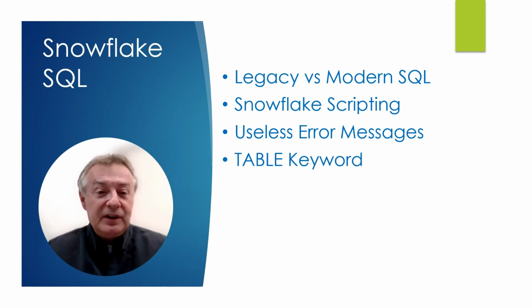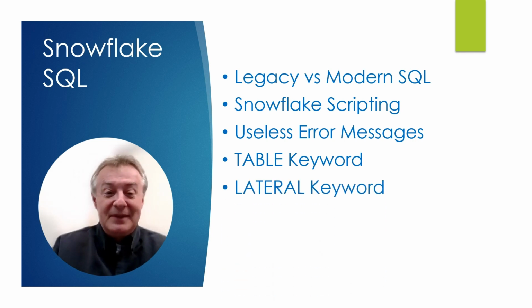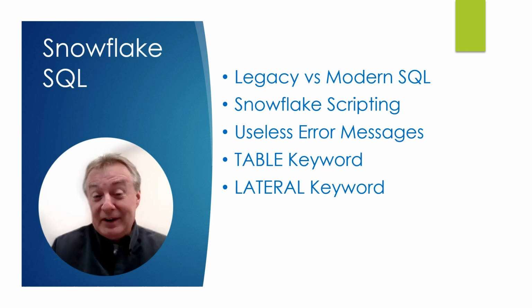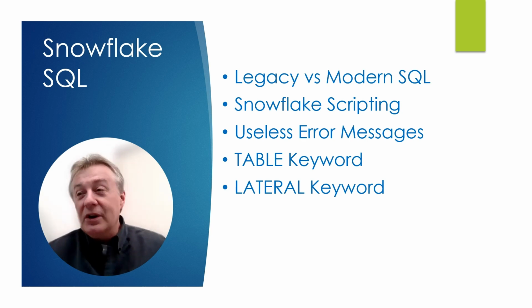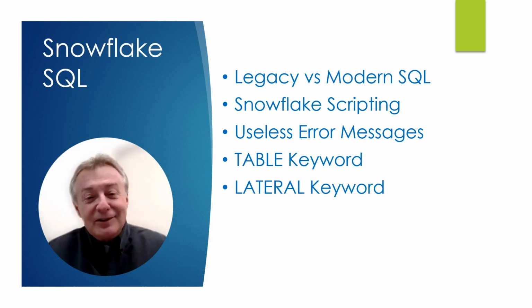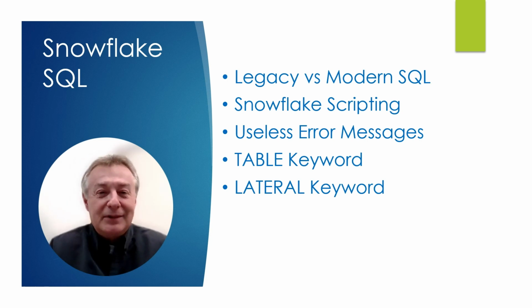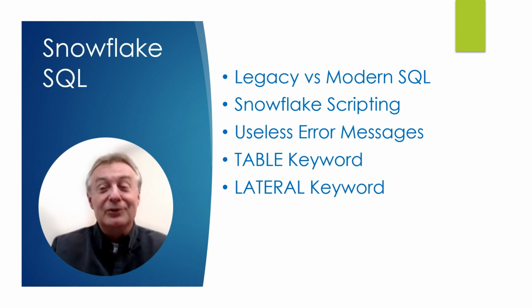I'll touch on the confusing TABLE keyword that appears everywhere. You'll be surprised how many different implementations with different meanings you have using the TABLE keyword. Another subject, which is a bit controversial, is that they present everywhere, not just in Snowflake, the LATERAL keyword as a lateral join. Guess what? It's not a join. Lateral could be used as a join. And I will introduce here the history of how lateral got into our SQL, how it got into the SQL standard, how other relational databases implemented this, and why it's still confusing today.